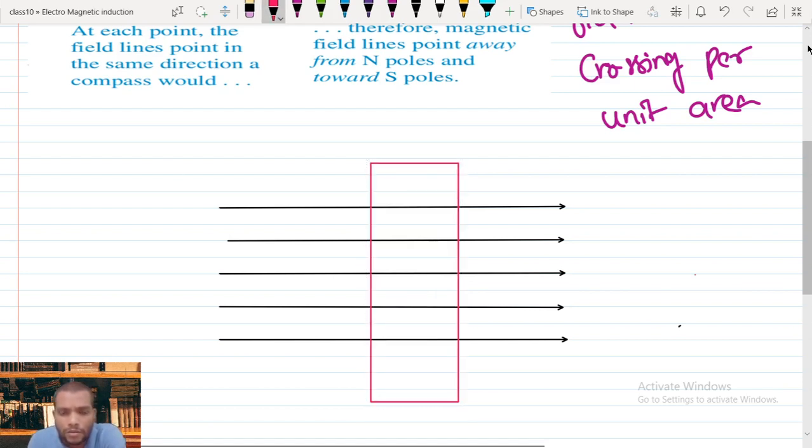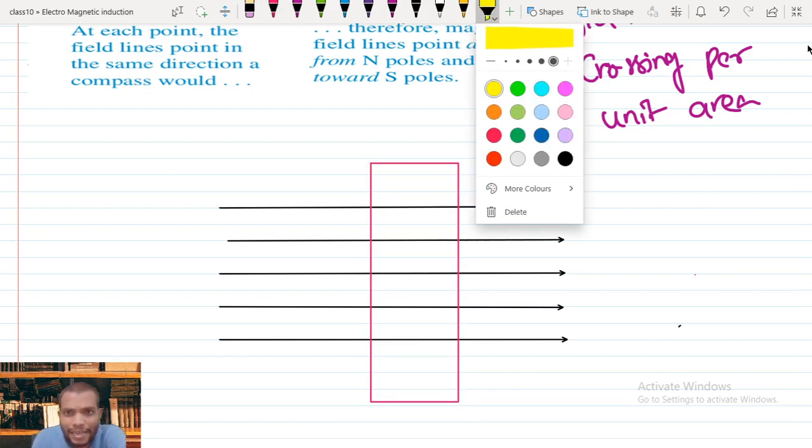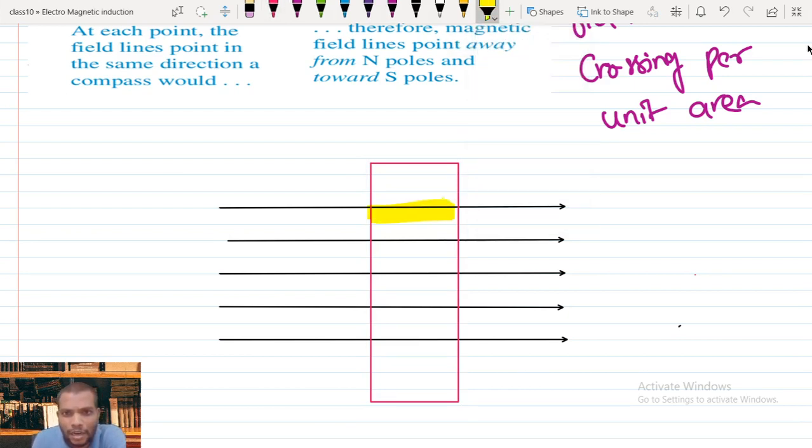Through this area, how many magnetic field lines are passing? Here clearly you can see the area is covered totally. We can count easily because the field lines are drawn in such a way. How many field lines are passing here? The magnetic field lines passing are just 5.